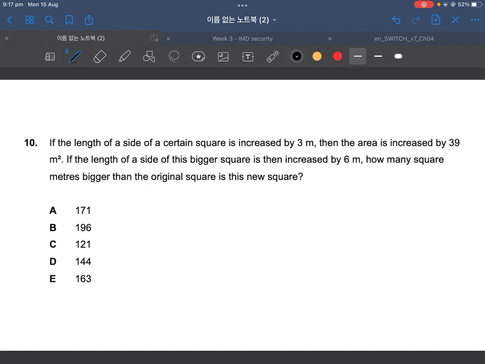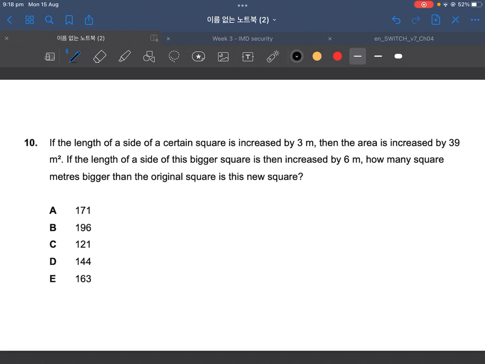Give yourself some time to let this question actually sink in. And once you've gotten the idea of what we need to do, then the first question you should get in your mind is, well, how much was the length of that first square? And the answer is, well, we don't know. So, in these sorts of questions, when we don't know, don't second guess. Straight away, just implement your guess and check, or trial and error, whatever you call it.